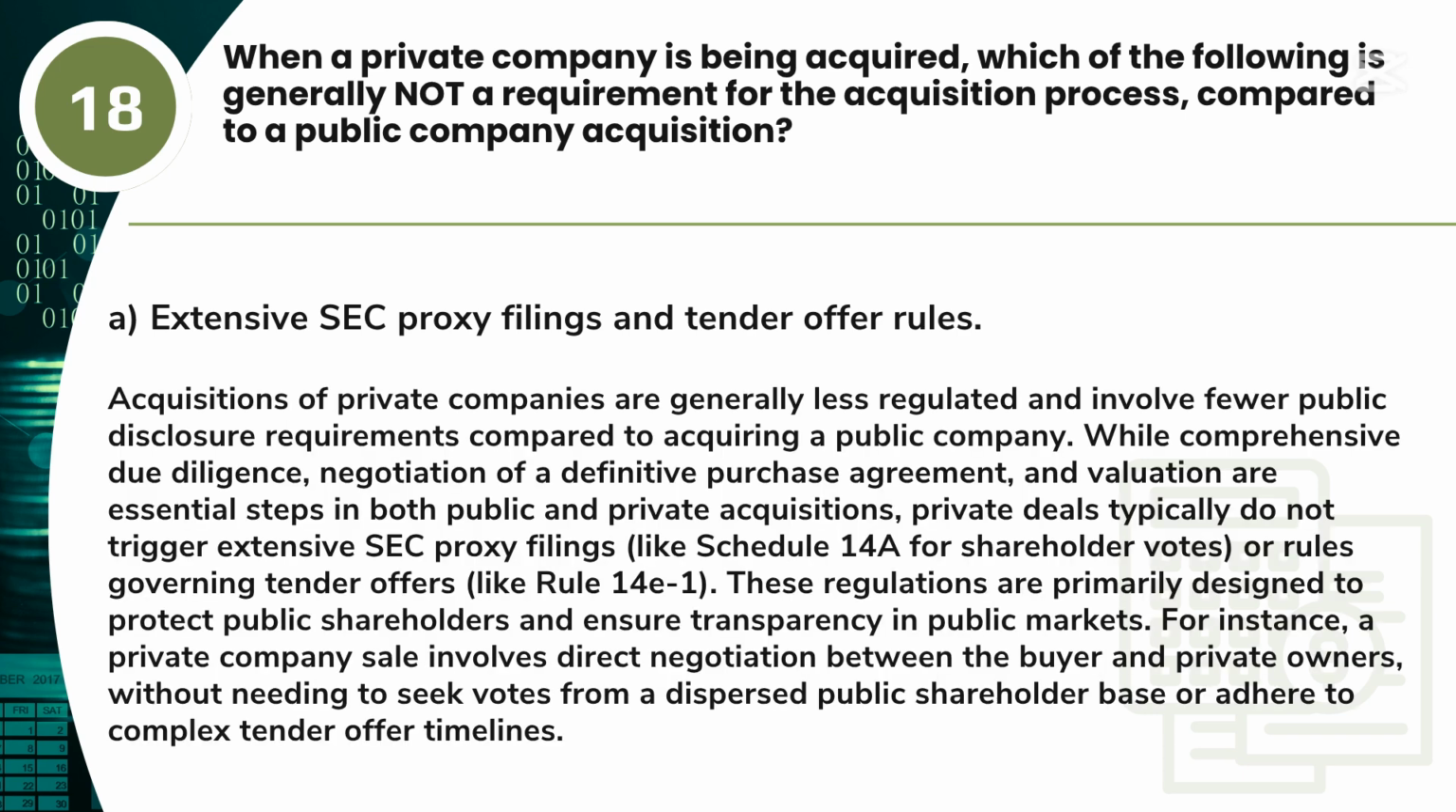Answer: A. Extensive SEC proxy filings and tender offer rules. Acquisitions of private companies are generally less regulated and involve fewer public disclosure requirements compared to acquiring a public company. While comprehensive due diligence, negotiation of a definitive purchase agreement, and valuation are essential steps in both public and private acquisitions, private deals typically do not trigger extensive SEC proxy filings, like Schedule 14A for shareholder votes, or rules governing tender offers, like Rule 14e-1.